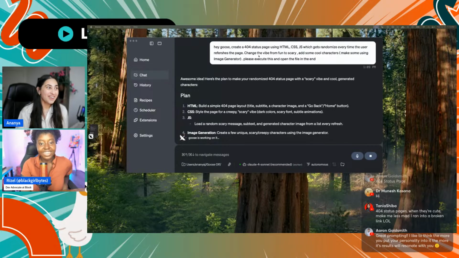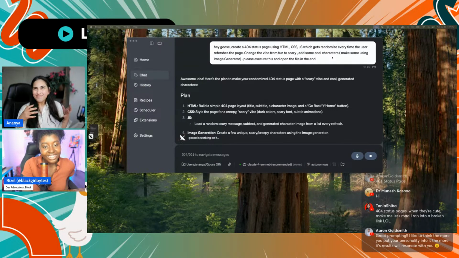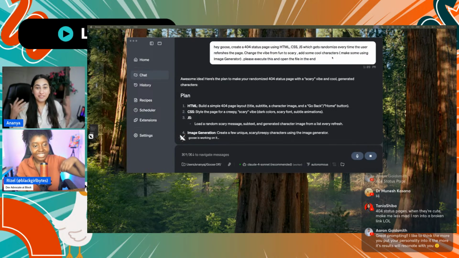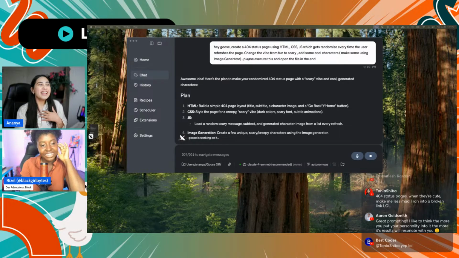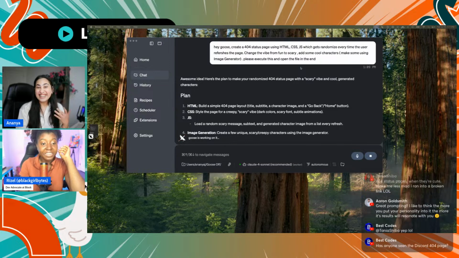It changes the vibe from fun to scary, and adds some cool characters. I was envisioning something popping up on the screen as it turns through different vibes. Then I ask it to execute it and open the file in the end, because sometimes Goose doesn't do that and I have to specify.